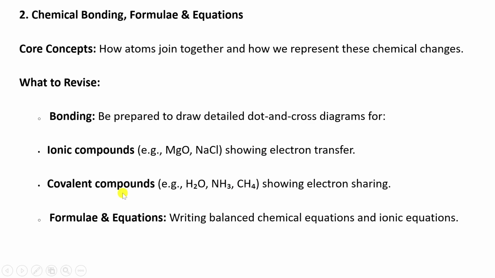Be able to draw covalent compound diagrams, e.g. for water, ammonia and methane, showing electron sharing. Okay, what also to revise is formulae and equations, like be able to write balanced chemical equations and ionic equations. So before going in an examination, you have to ensure that these concepts here are revised.